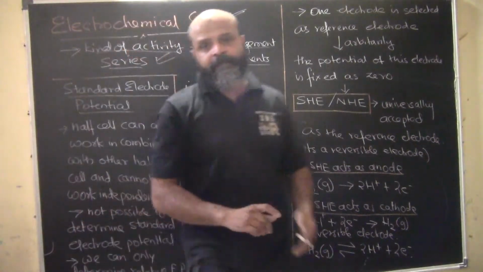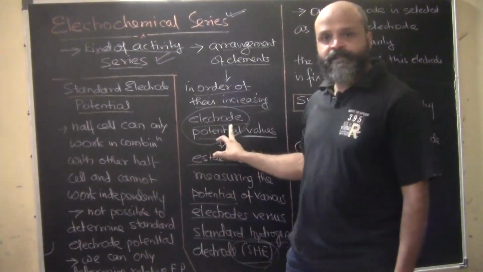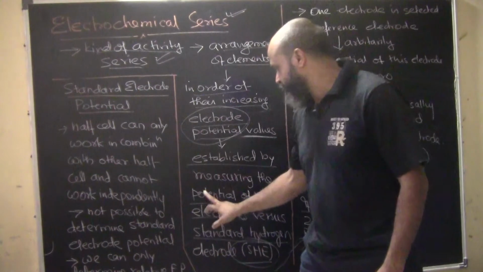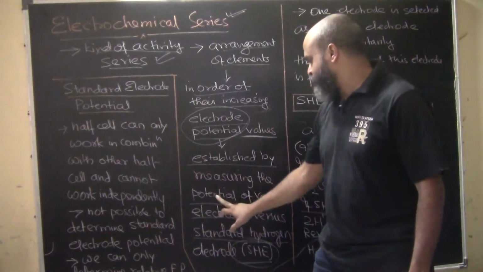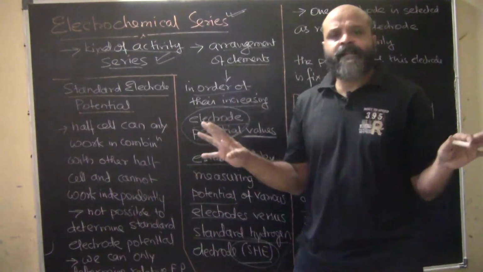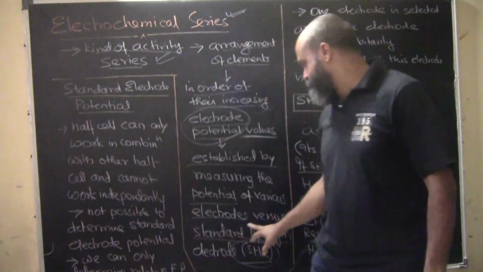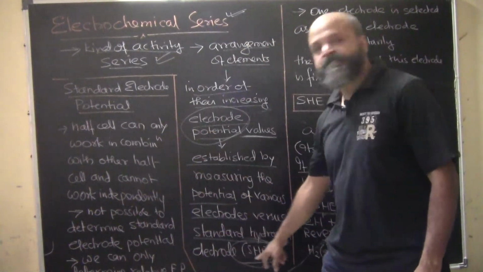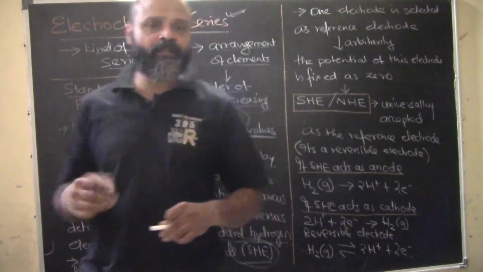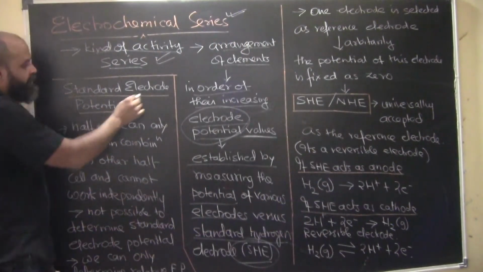So, comparing with the standard hydrogen electrode, we have basically devised this series. Established by measuring the potential of various types of electrodes, whatever electrodes are being used, they are basically compared to the standard hydrogen electrode. This is also known as SHE. Now, what is standard electrode potential?